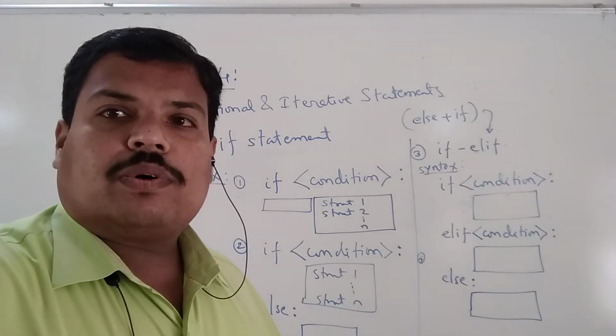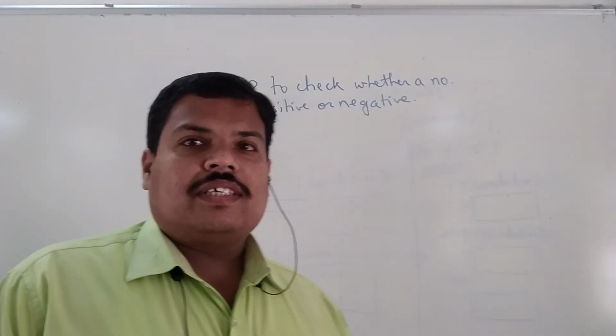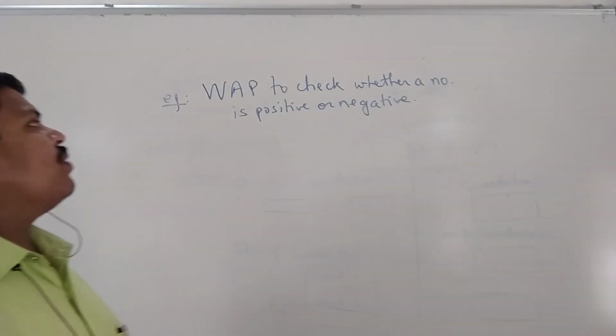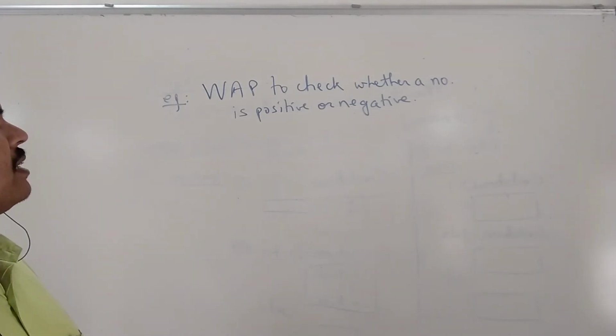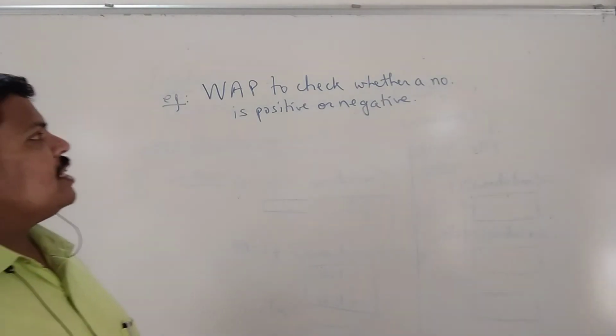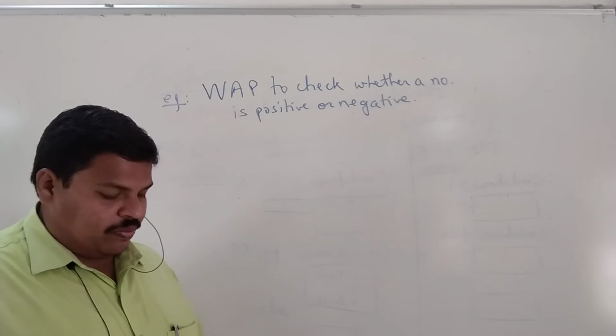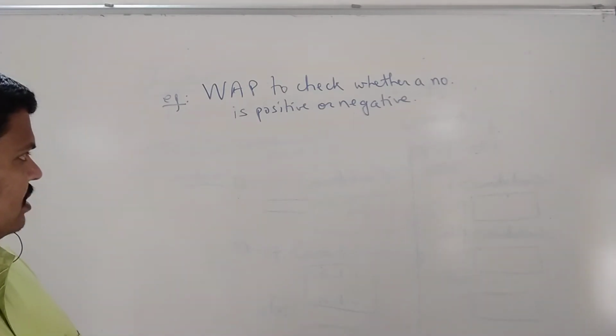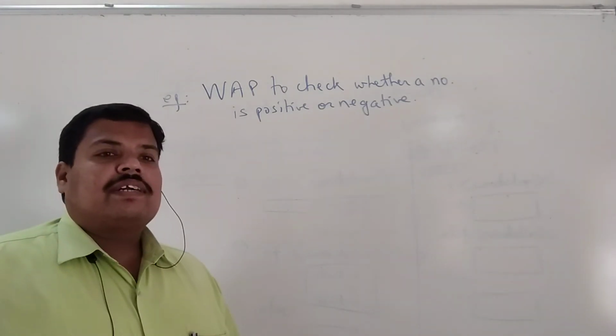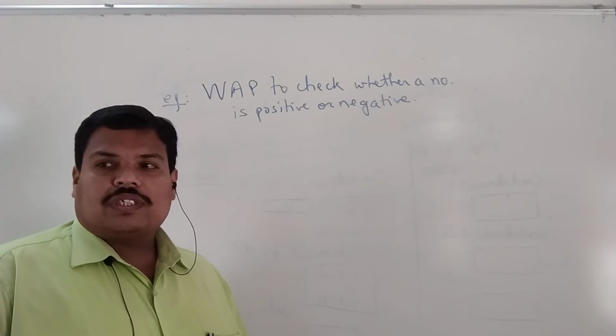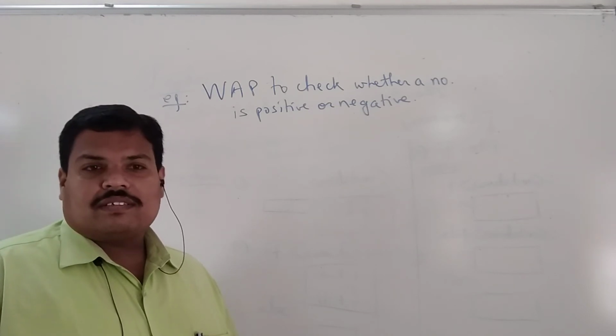So we will take a pause. Yes, students, we will take this code for example. We have to write a program to check whether a number is positive or negative. Of course, we know the condition for doing this. Any number which is greater than 0, that is positive, less than 0, that is negative.